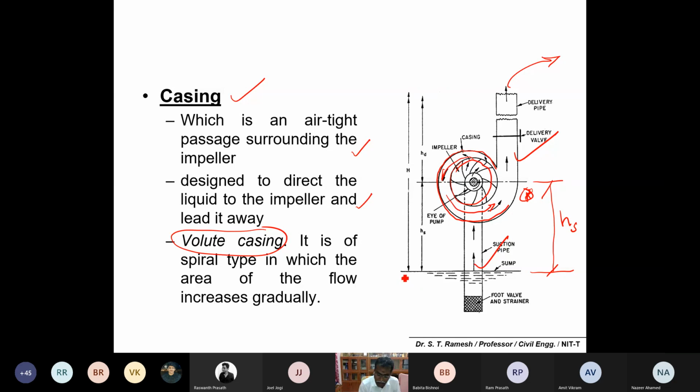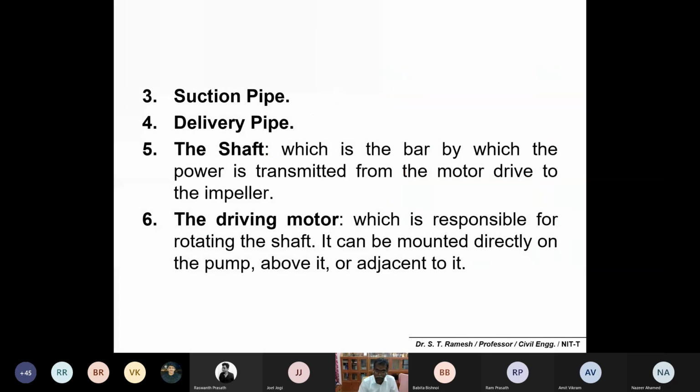And again from the center line to the delivery point. For example, if it is being delivered somewhere here, this goes up to the delivery head. So this is from the center line of the impeller to the delivery head, HD. If you add HS plus HD, that is equal to the total head. That is what is being explained here.